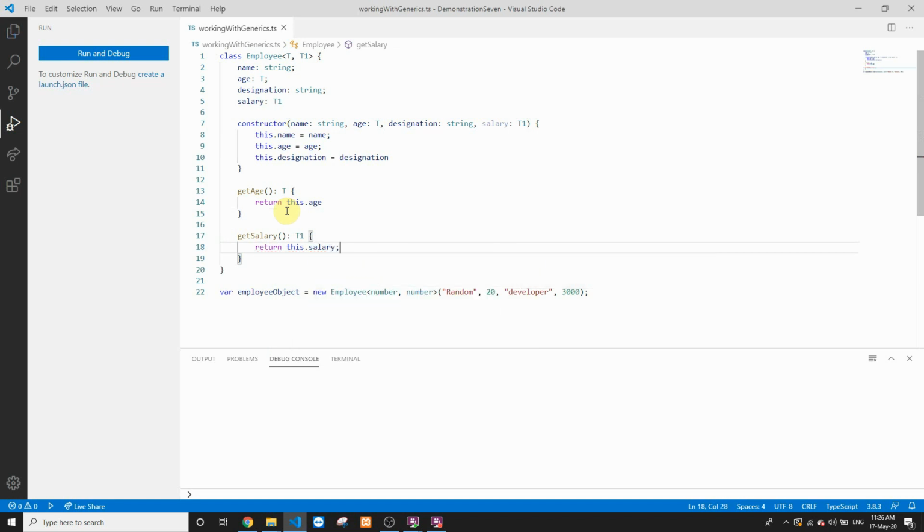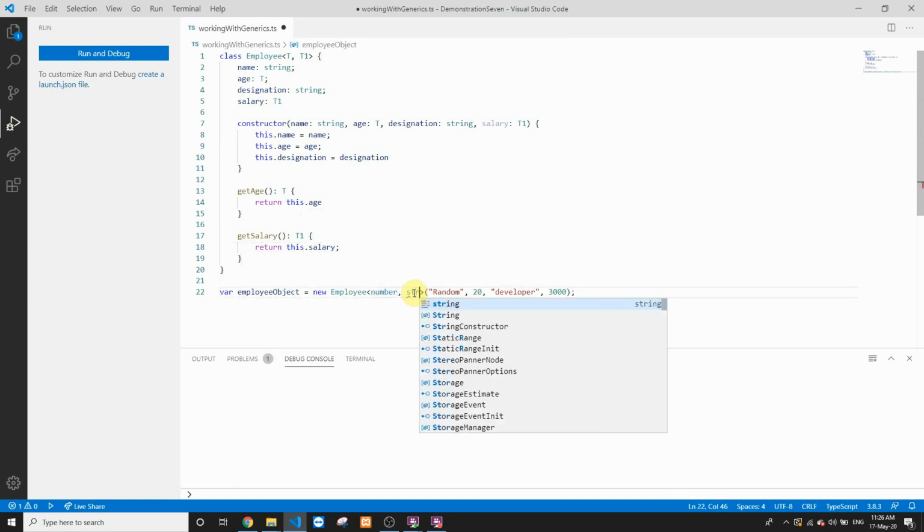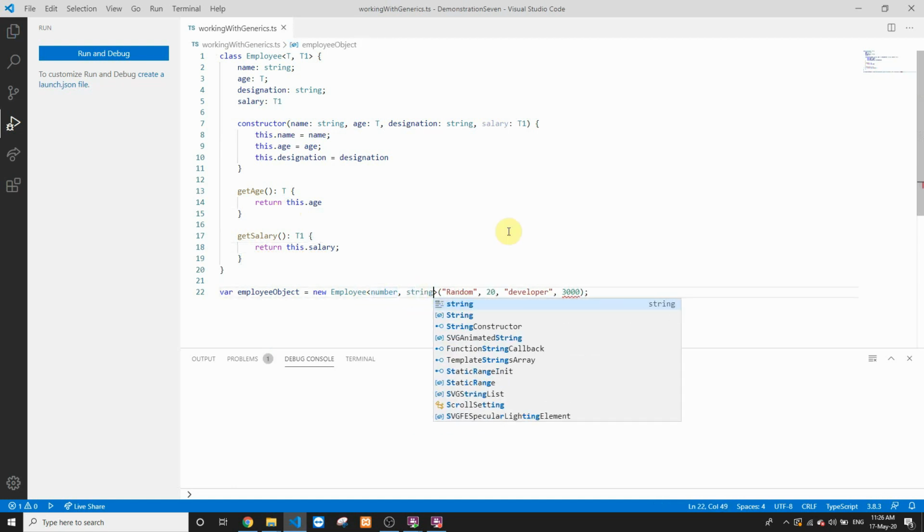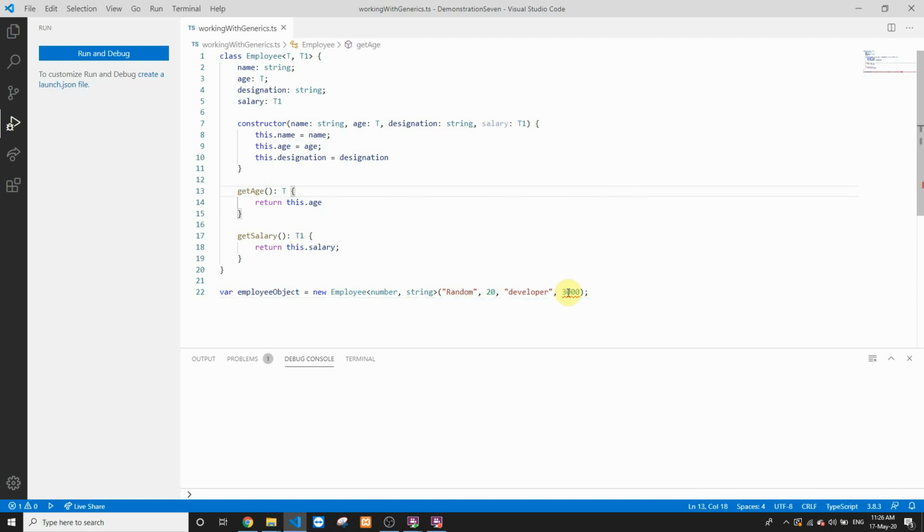Let's say at any moment this salary that we have is of type string. We can change this T1 and say that the salary you are going to receive is of type string. Now you have an error over here because we are now expecting a string value for salary. So we can pass a string value instead of a numeric value. And this class still works fine for a string type, hence making the entire class generic and more usable. You do not have to write the same logic again and again for different input types. You can use the same logic to work with different types in our JavaScript code.